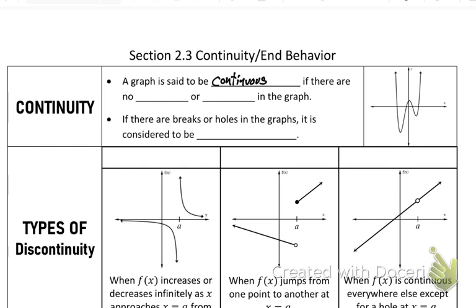So that means there are no breaks and there are no holes. No breaks or no holes. But once again, I'm just asking, can I put my pencil on it and keep it there forever? Or do I have to pick it up at some point and restart somewhere else? If there are breaks or holes in a graph, well, obviously it's not continuous, so we put discontinuous.